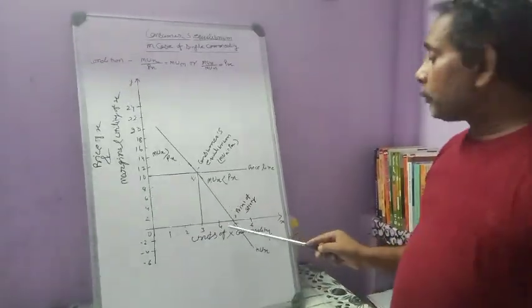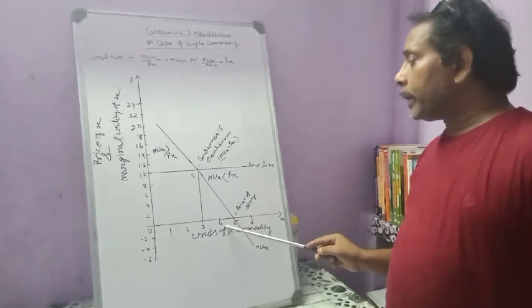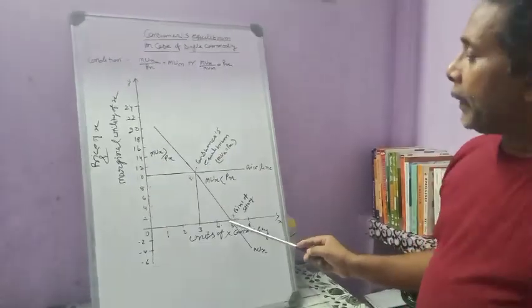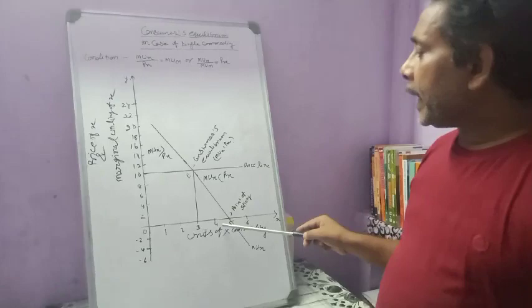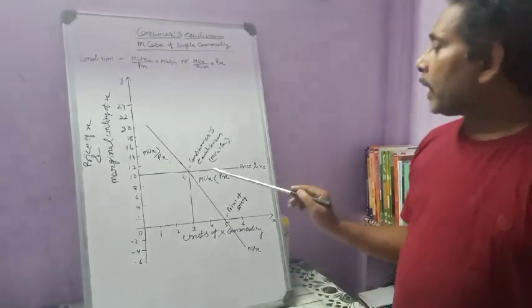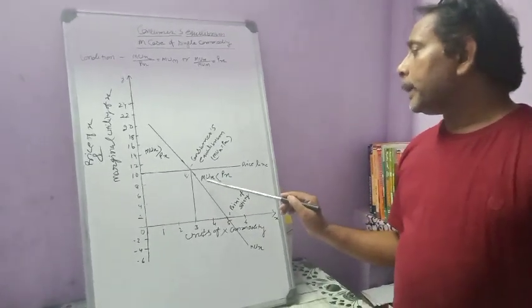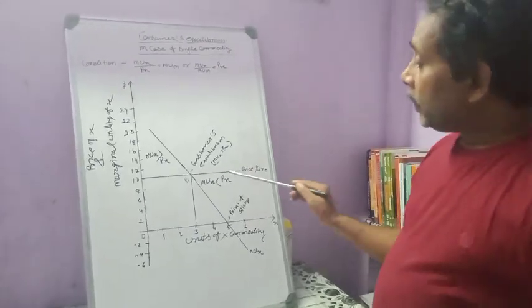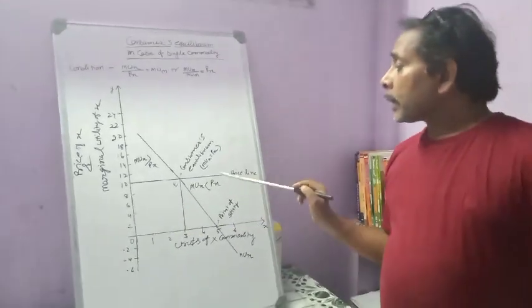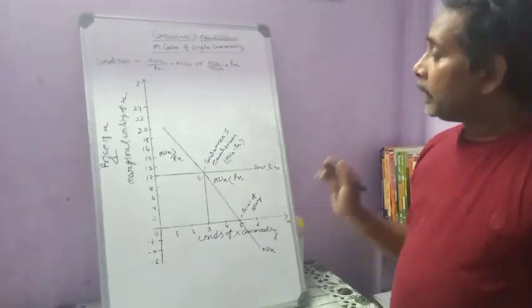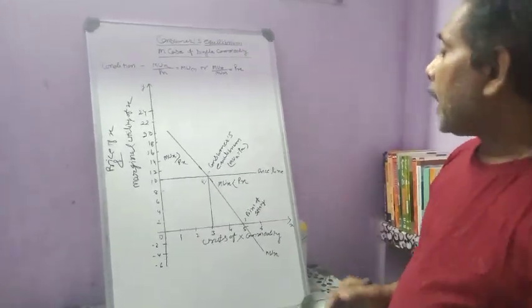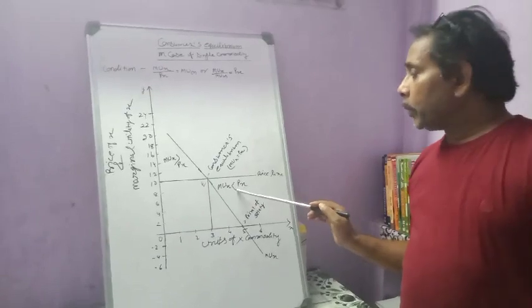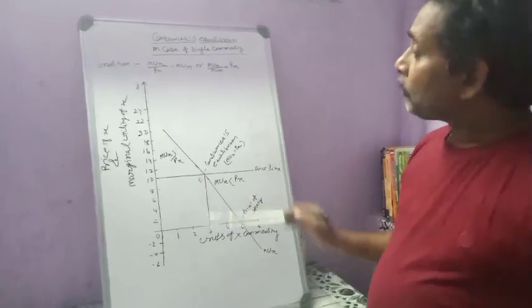Unfortunately, if he moves towards the 4th unit, in that case he will pay more and gain less satisfaction. That's why it indicates that MUX is less than PX. In this situation, the consumer will either stop the expenditure or reduce the expenditure.